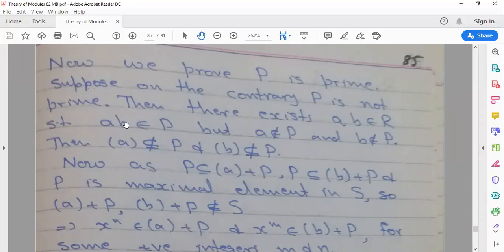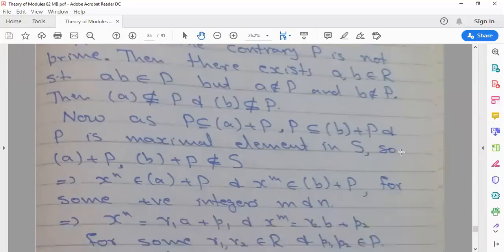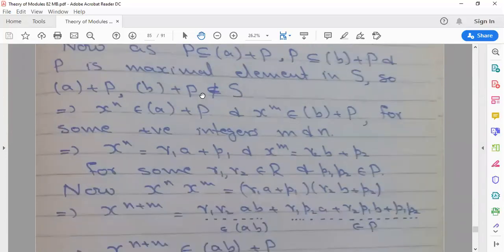Then there exist a, b belonging to R such that the product ab belongs to P, but a does not belong to P and b does not belong to P. That means P is properly contained in a + P and P is properly contained in b + P. Since P is maximal in S, a + P and b + P do not belong to S, by maximality. That means x^n belongs to a + P and x^m belongs to b + P, because these ideals are not in S.